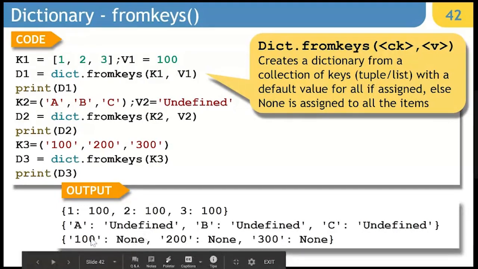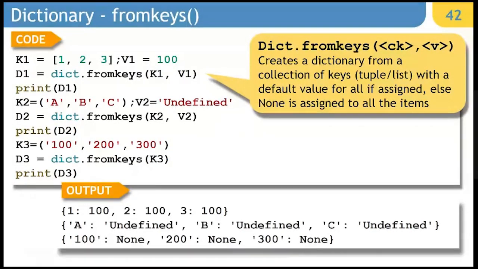So for each key, you can see they are associated with None as the values. So fromkeys helps you to have default values assigned to keys in the beginning of the program. Later on, if they are supposed to be assigned some meaningful values, you can do that. In the beginning, you can assign them some default value.